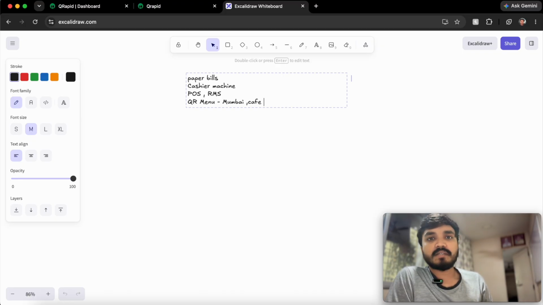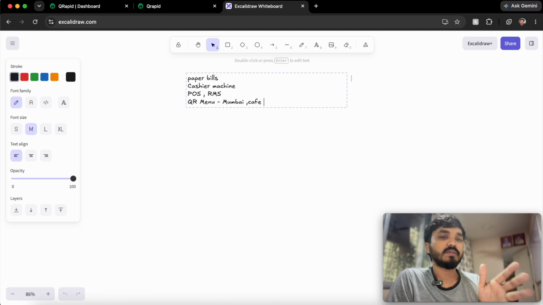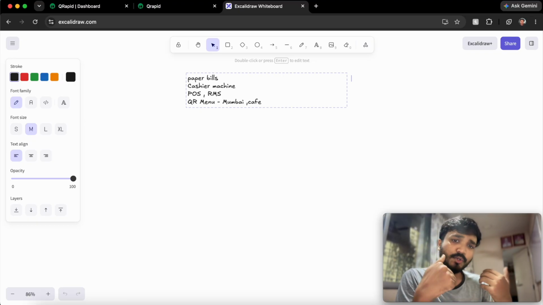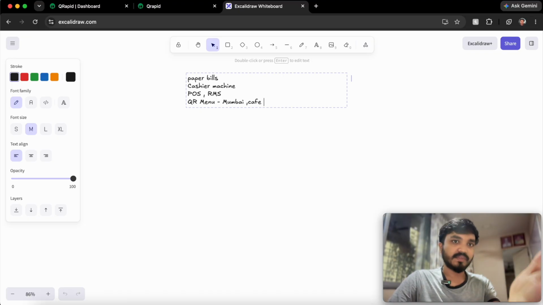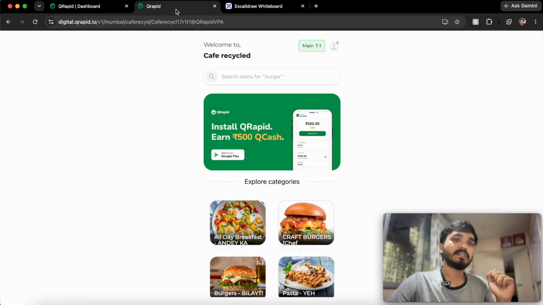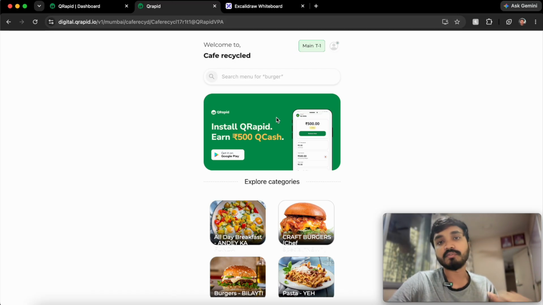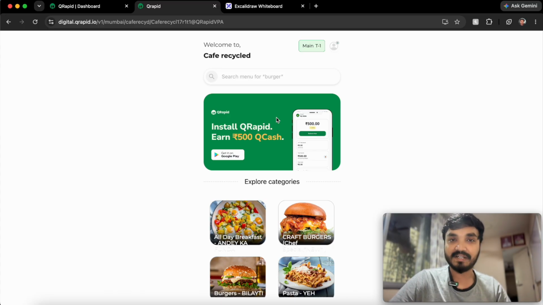So in that space, you need privacy and you just need something where you can place an order from your phone. That's what you need. That's why we saw in our survey that QR menu is more prevalent in cafes. And so I'll show you what exactly we built around that. So this is the digital menu of one of our cafes, where the product is also implemented. I will not place an order over here because it's already live, so the restaurant might see the order.